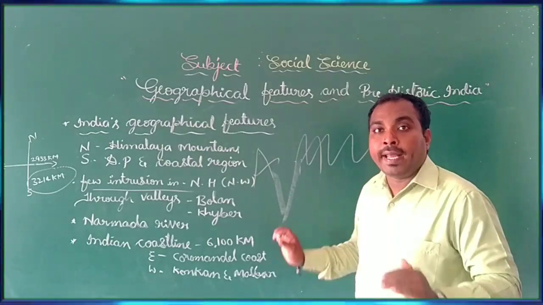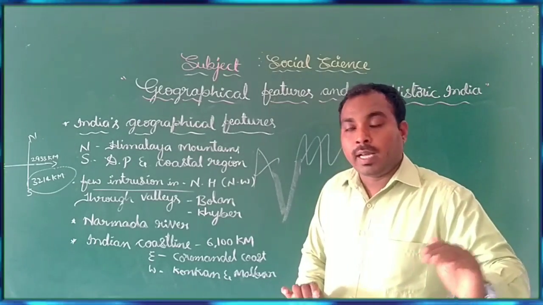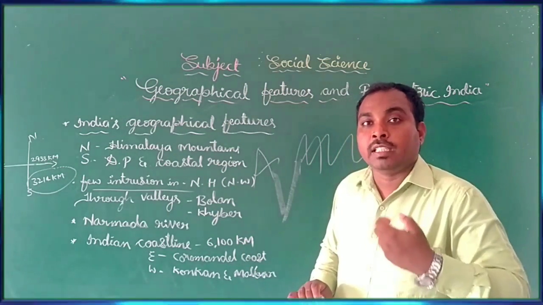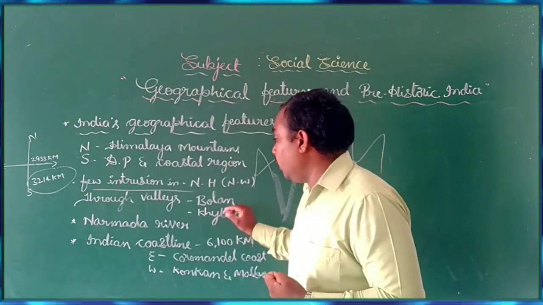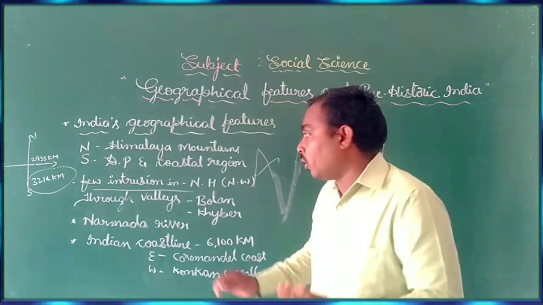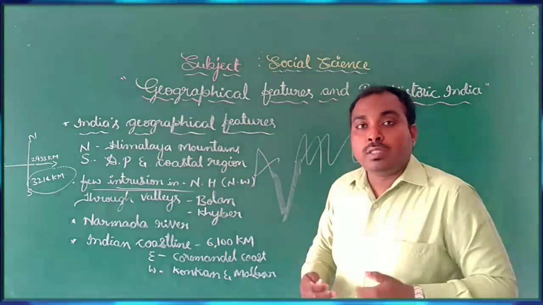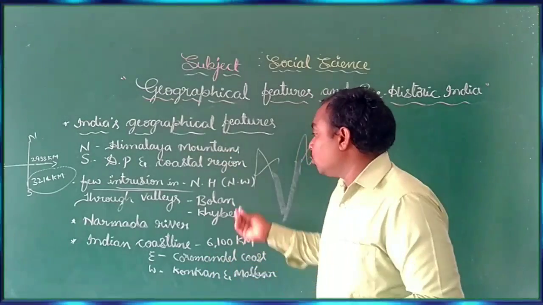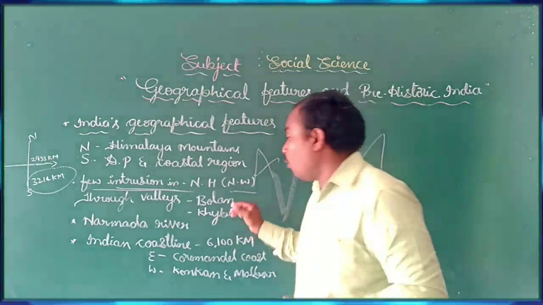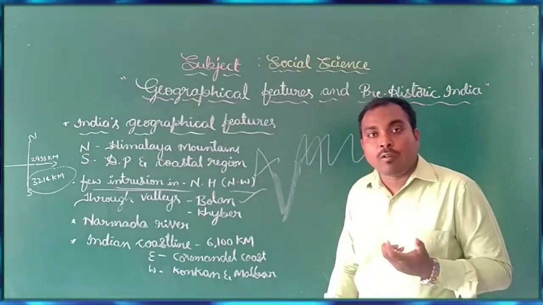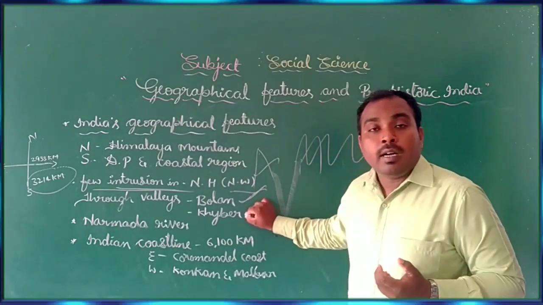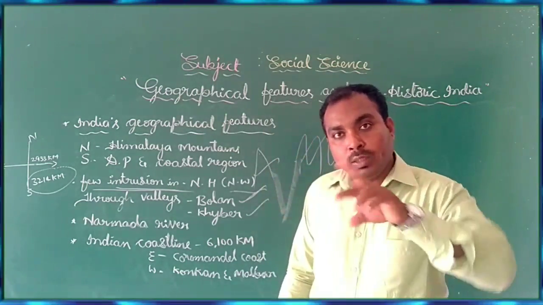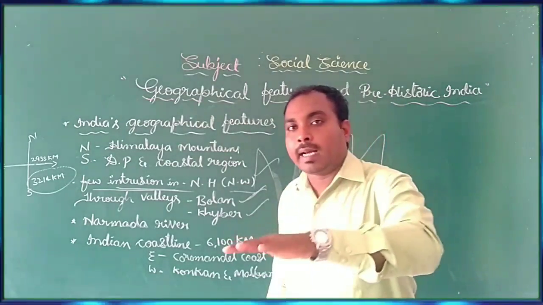In the northwestern part a number of valleys are found in the Shivalik range. Intrusion means enemies can give entry or attack us through the valleys. The important valleys are Bolan and Khyber, and through these two valleys enemies could attack India.